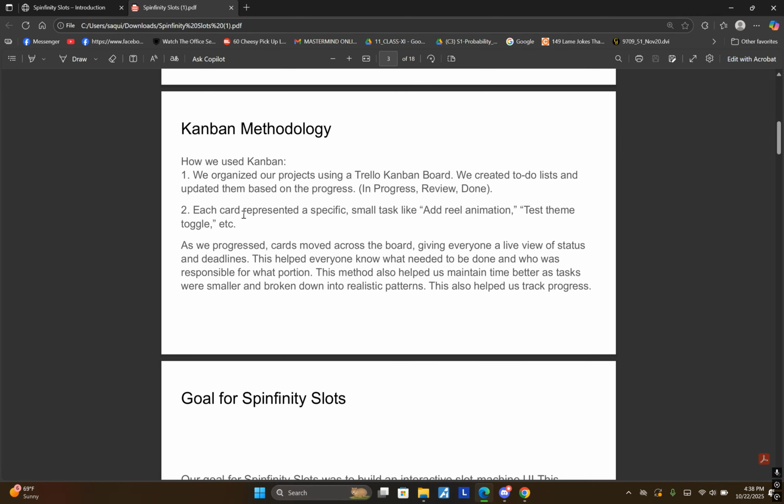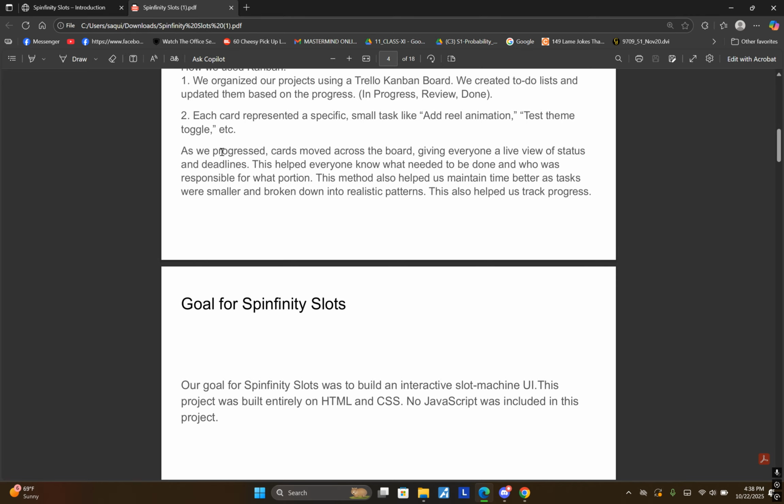We also had cards which represented a specific or small task like add reel animations, test themes, and toggle animation portions. As we progressed, cards moved across the board, giving everyone a live view of status and deadlines. This helped everyone know what needed to be done and who was responsible for what portion. This method also helped us maintain time better as tasks were smaller and broken down into realistic pieces. This also helped us track progress.